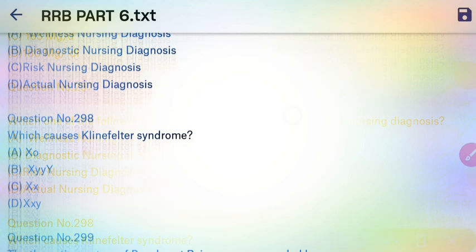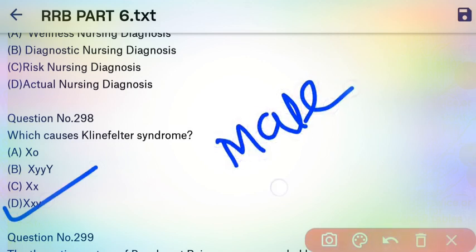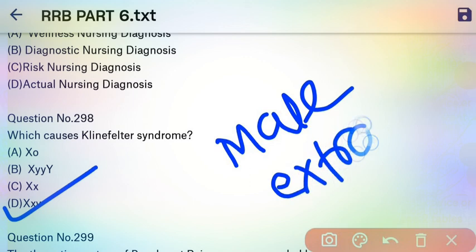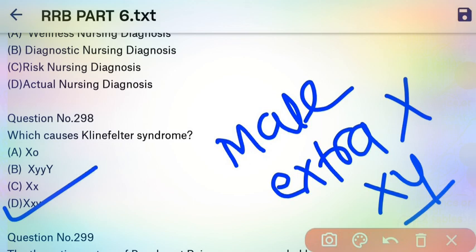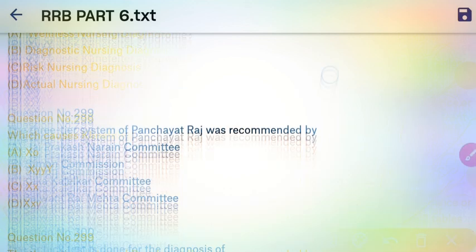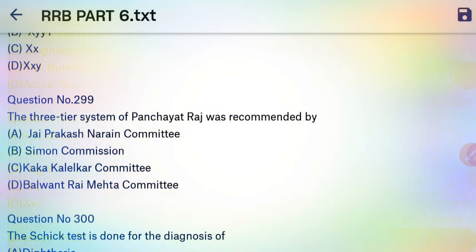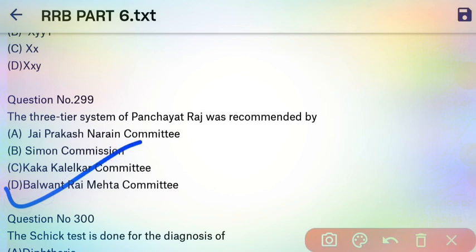Next question, which causes Klinefelter syndrome? So here our right answer is XXY, because in Klinefelter syndrome males have an extra X chromosome. Okay, usually men have an XY chromosome, but in Klinefelter syndrome men have an extra X chromosome. Okay. Next question, the 3-tier system of Panchayati Raj was recommended by, so here our right answer is the Balwant Rai Mehta committee. D is the right answer.